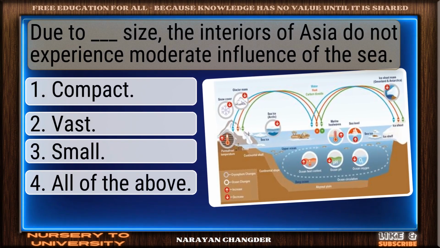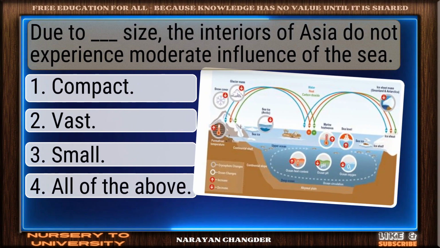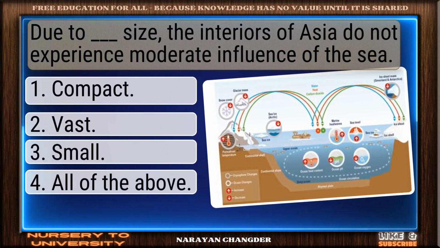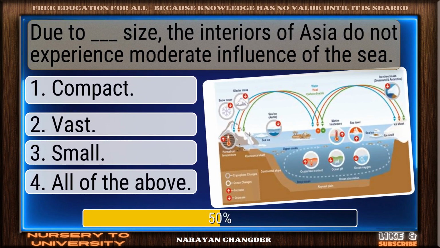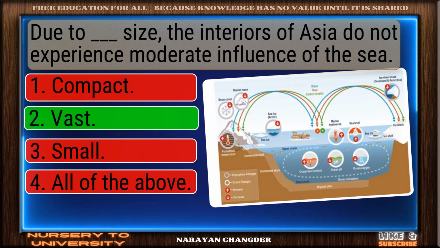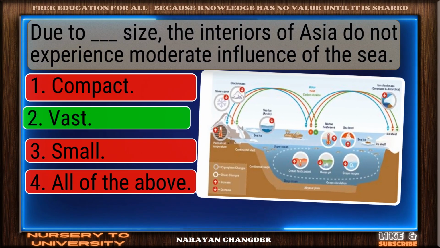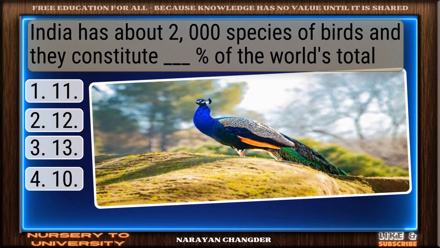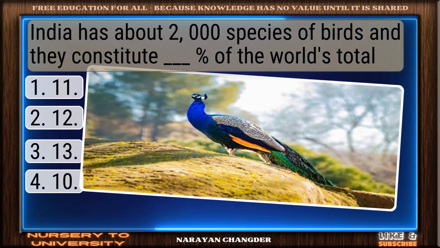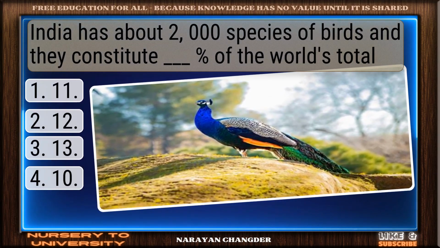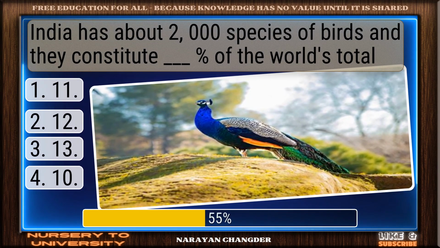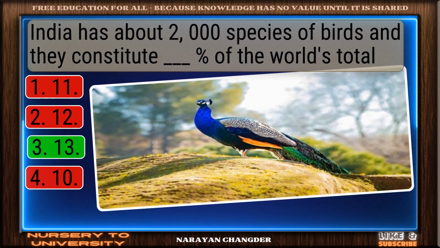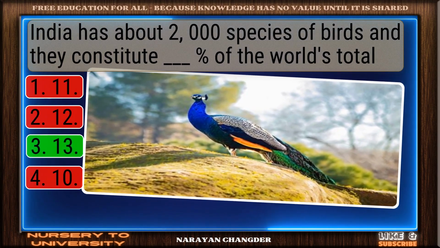Question number 57. Due to dash size, the interiors of Asia do not experience moderate influence of the sea. Smart move. Vast is an accurate answer. Question number 58. India has about 2,000 species of birds, and they constitute dash percent of the world's total. Great job. 13 is the accurate answer.